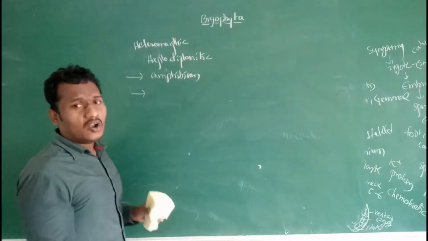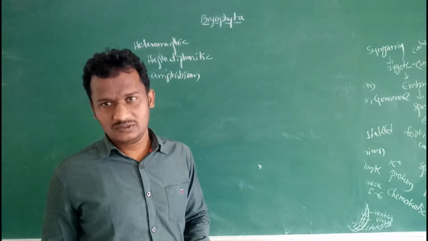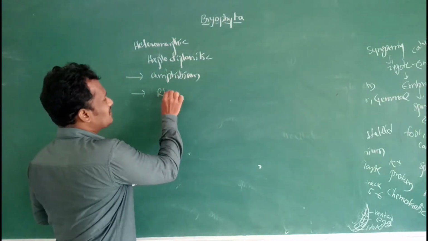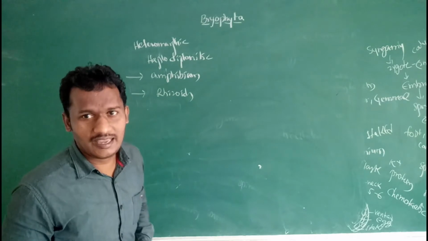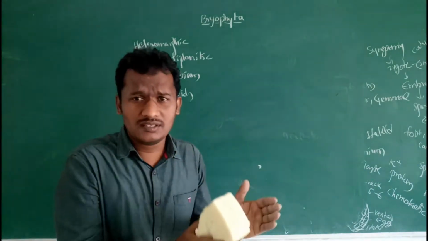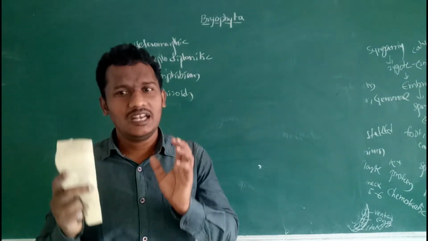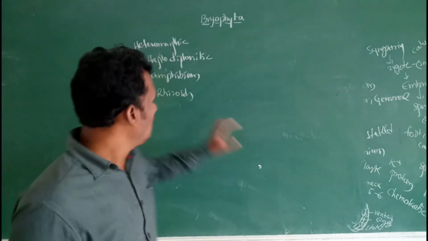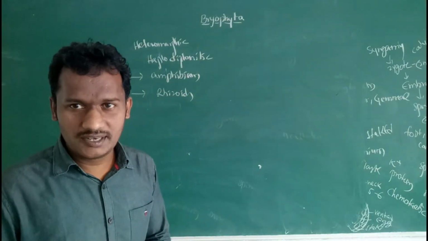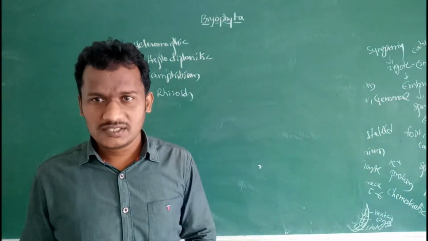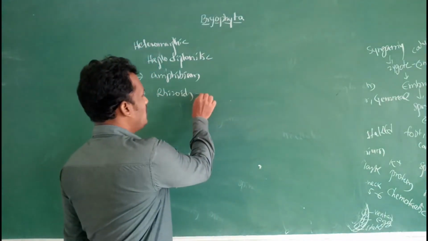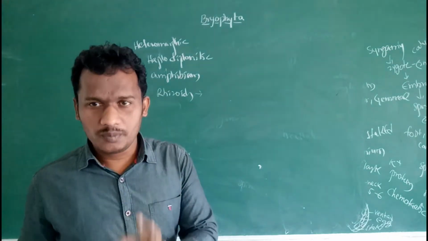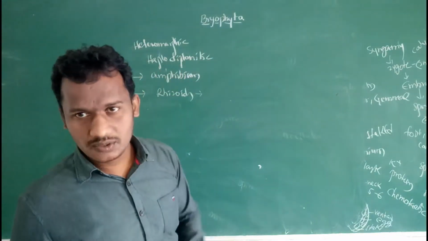So what are the adaptations to land habitats? Root-like structures, rhizoids, are present in bryophytic plants. Except in mosses, true roots, stems and leaves are absent. Root-like, stem-like and leaf-like structures are present. The root-like structures are known as rhizoids, which are unicellular or multicellular. These rhizoids are responsible for absorption of water. True roots are absent. This is one adaptation to land.